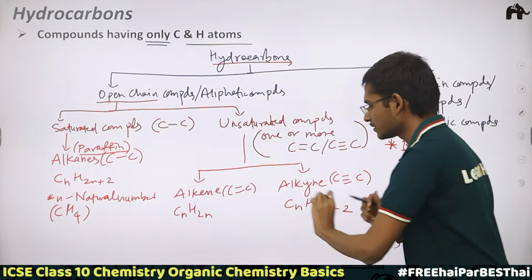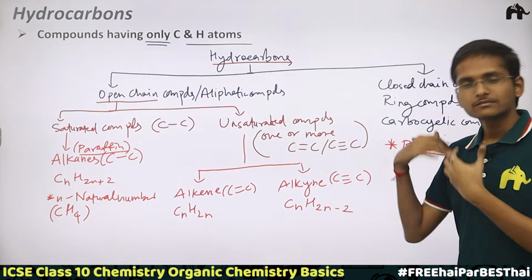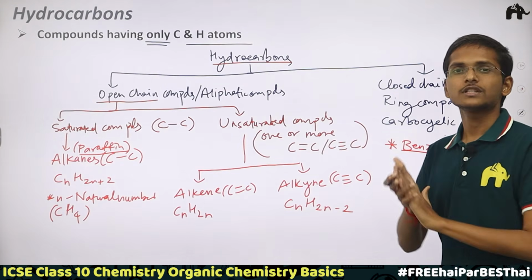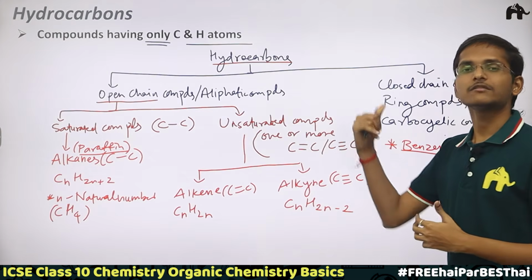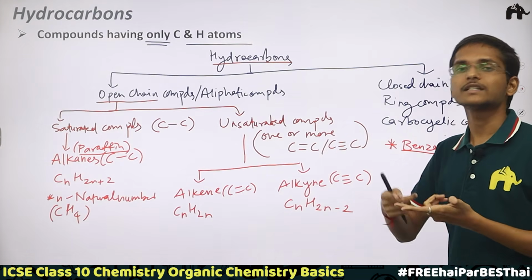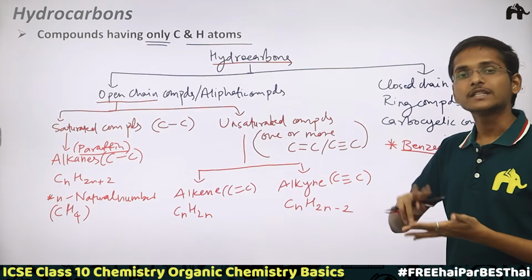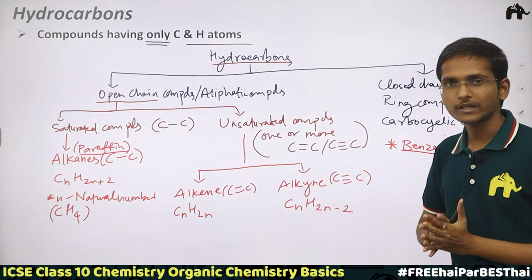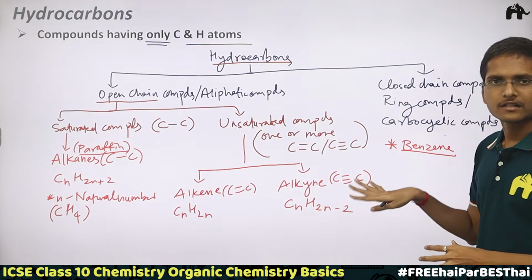These are the first members of alkenes and alkynes. We are going to study them in detail next, when we see the methods of preparation of methane, ethane, ethene and ethyne, as well as their properties. So that was all about alkanes, alkenes and alkynes till here.